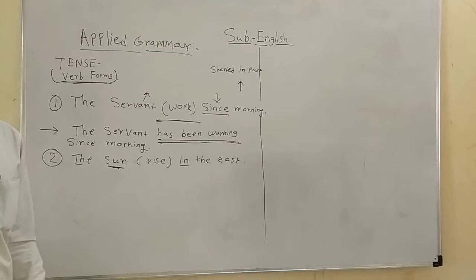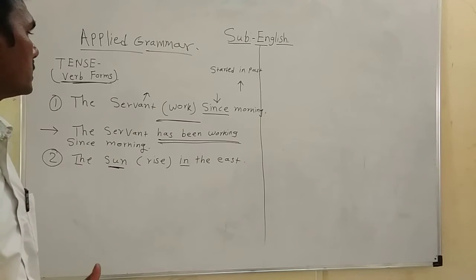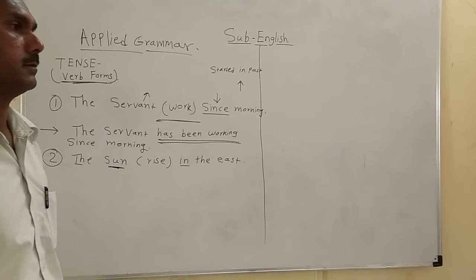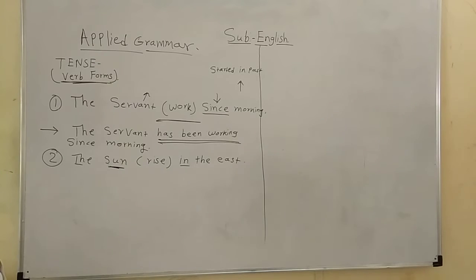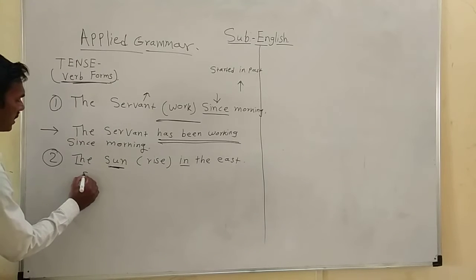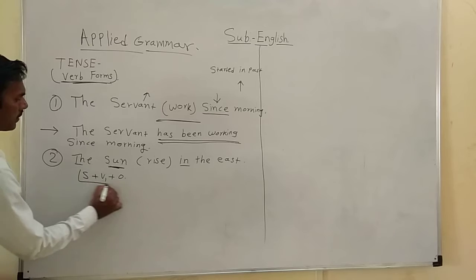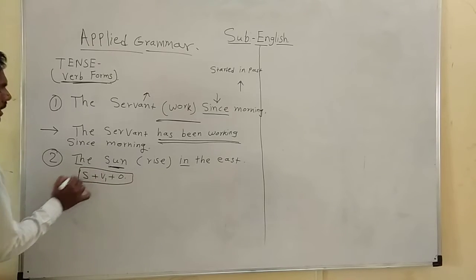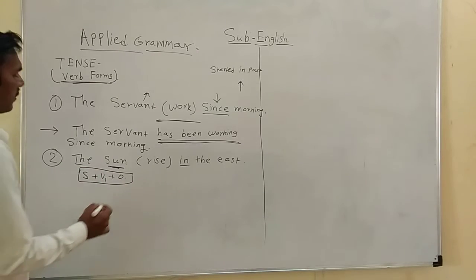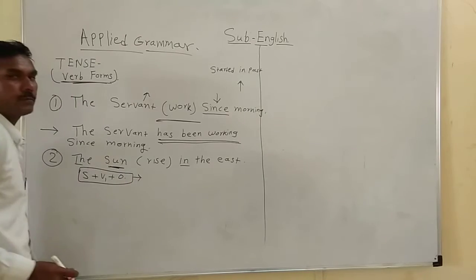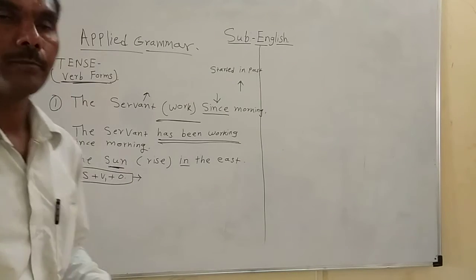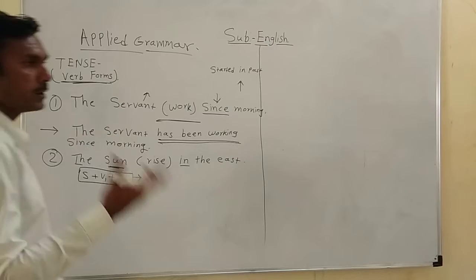For universal truth, we use simple present tense. What is the structure of simple present tense? Subject plus verb 1 plus object. What are the uses of simple present tense? Number one, for habitual actions.